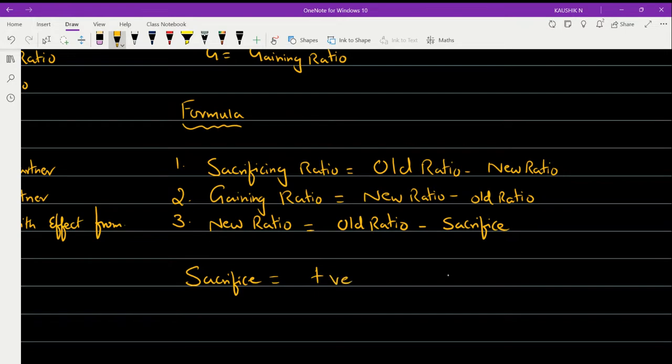If the value is negative, then it is a gain.